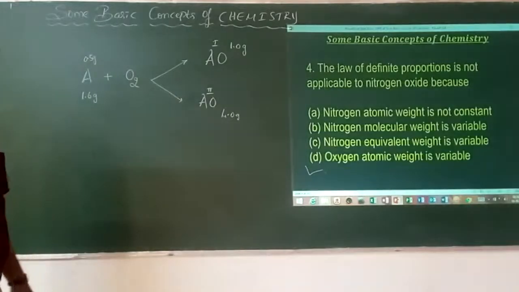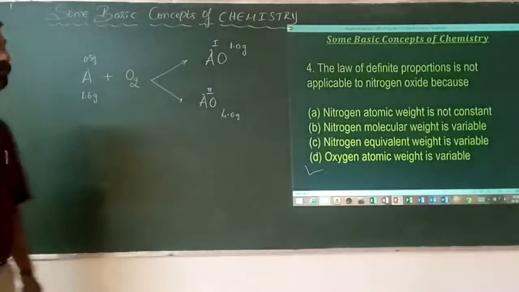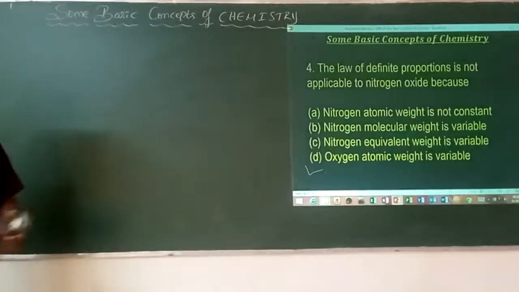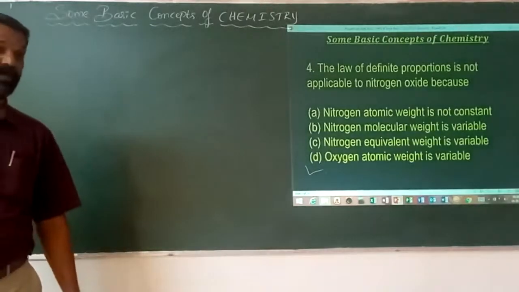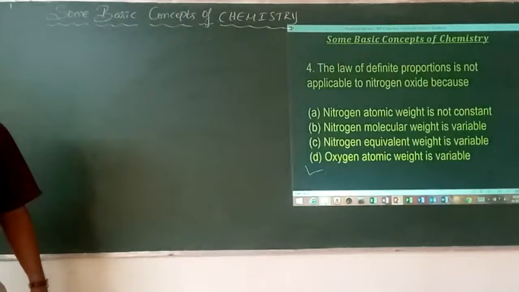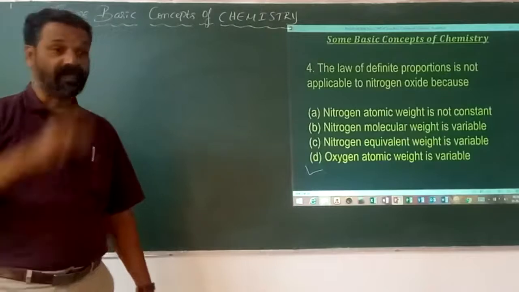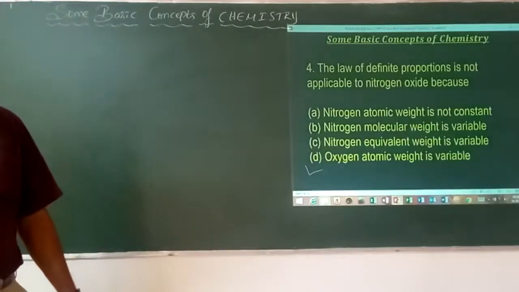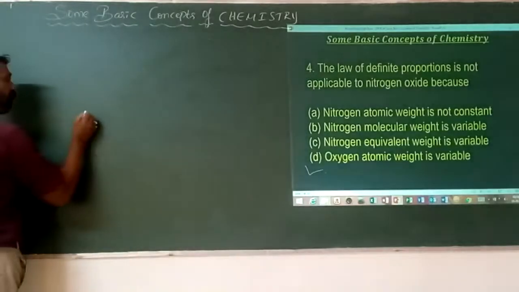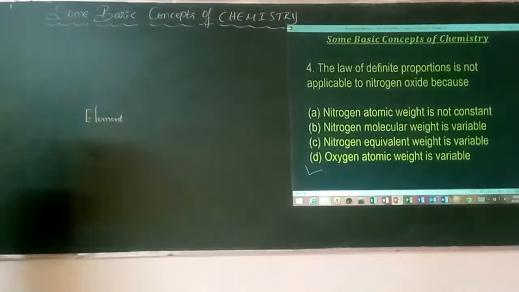Next, the law of definite proportions is not applicable to nitrogen oxide. Why is the law of definite proportions not applicable to which one? The nitrogen oxide. Law of definite proportions means the individual elements combined in forming a compound must maintain a constant ratio, and that is what is meant by definite proportions. So first we have to be very clear, for the given element,